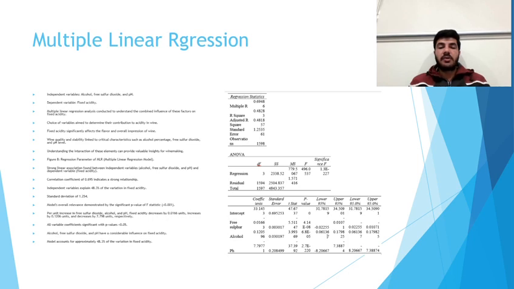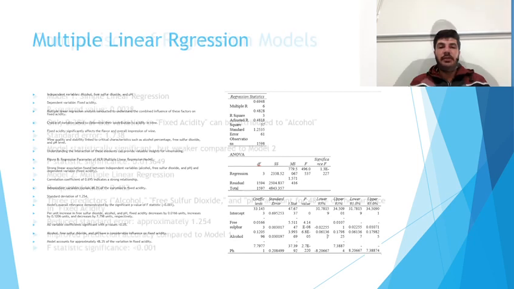The model demonstrates a good fit, with the independent variables explaining approximately 48.3% of the variation in fixed acidity. This suggests that the chosen variables collectively account for a significant proportion of the observed changes in fixed acidity.